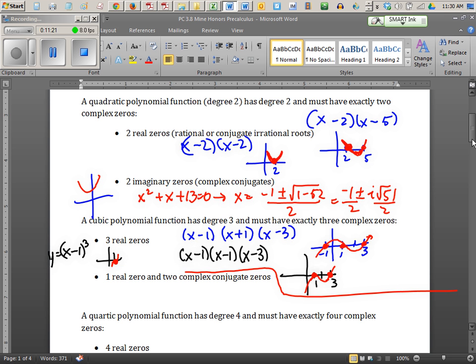Only 1, at 1, but it counts as a triplet. So it still counts as 3 real solutions. So don't let the number of x-intercepts deceive you. The number of real zeros on a cubic is always 3 or less. Okay, so it's going to be 3 real zeros in all of these pictures I've drawn. Even though it looks like 1 dot, it counts as a triplet. Okay? All right, let's go to the 1 real zero and 2 complex conjugate zeros case.